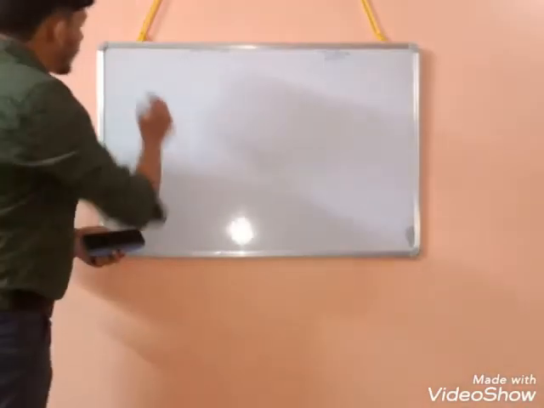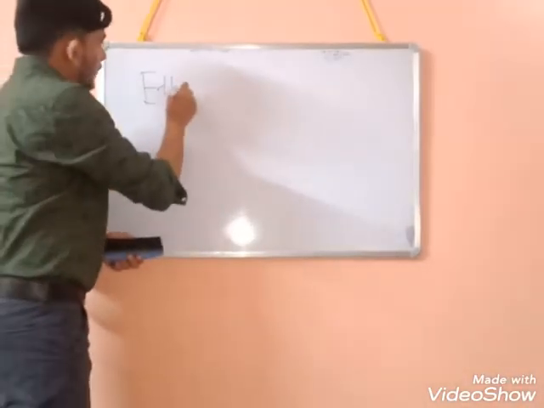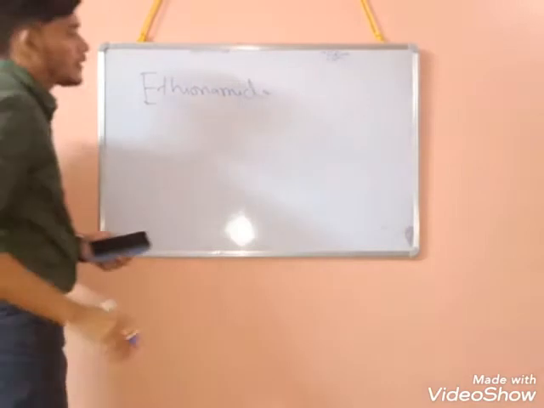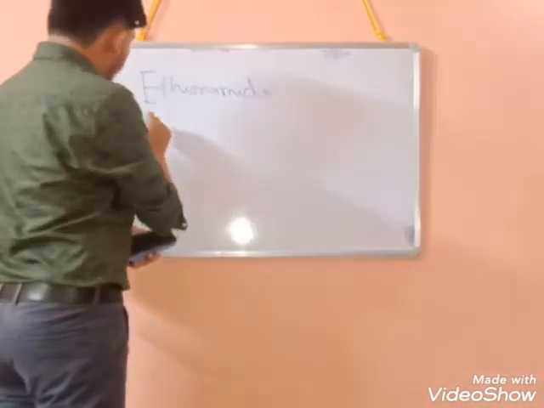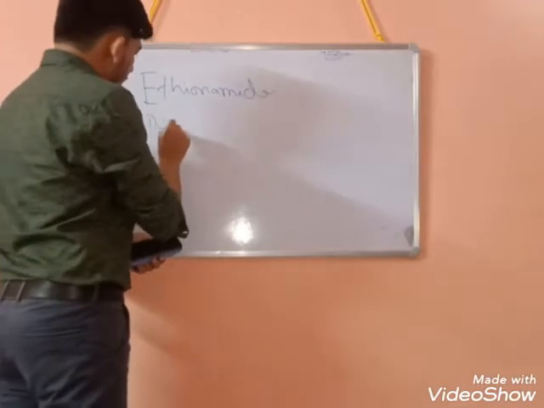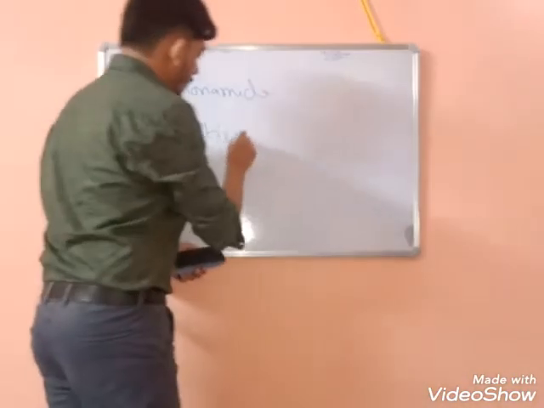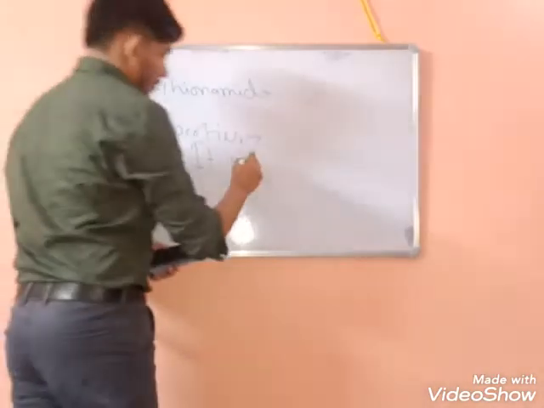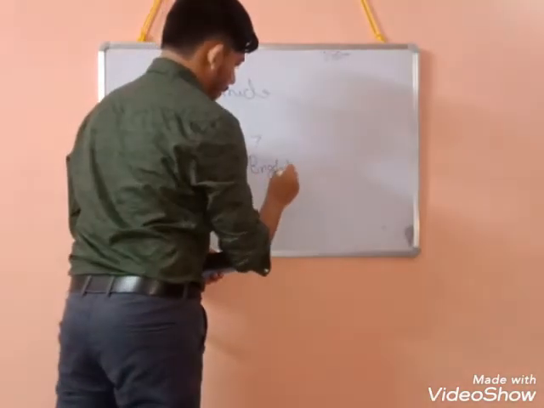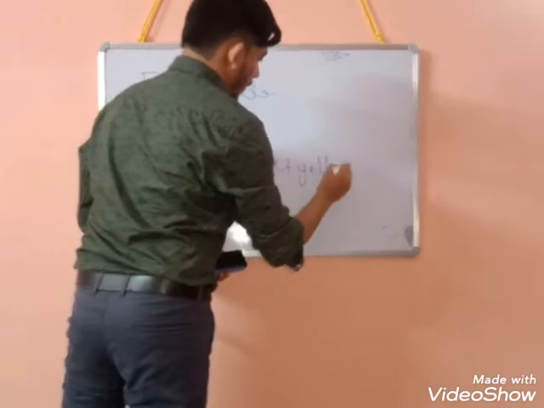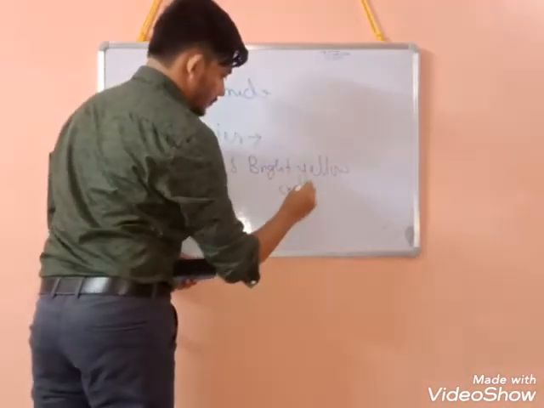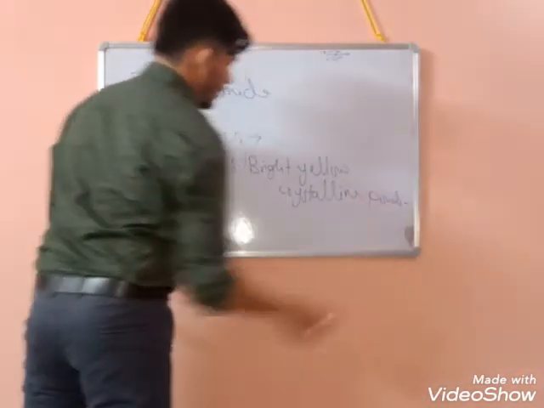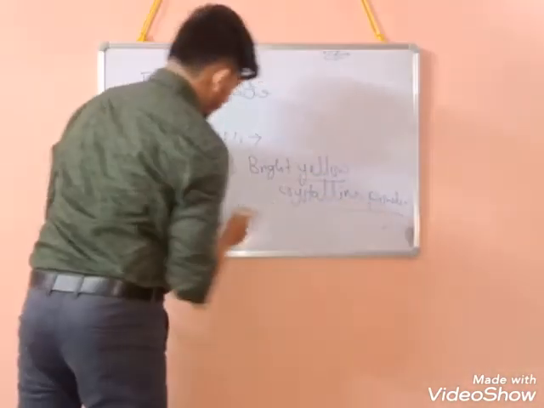So next we will study about ethionamide. Okay, another compound which is an anti-tubercular drug. Okay, that is used for tuberculosis. So its properties, we will study about the properties. It is bright yellow crystalline powder.